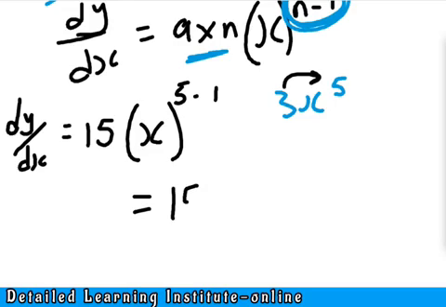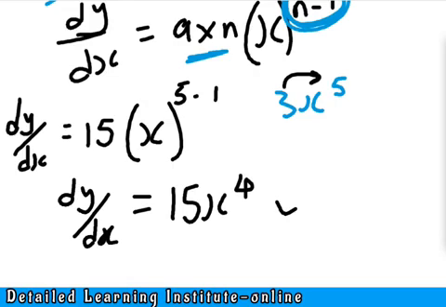15x raised to the power of 4. We have differentiated it, so we can say dy over dx is equal to what? 15x raised to the power of 4. Now this is how we differentiate. So it's this easy actually. This is how we differentiate it. This is easy, just for you to understand this.